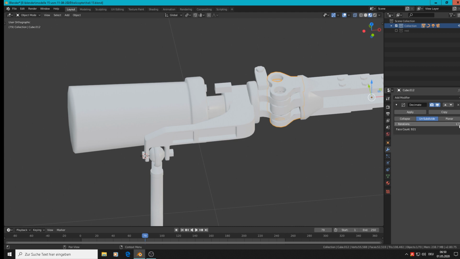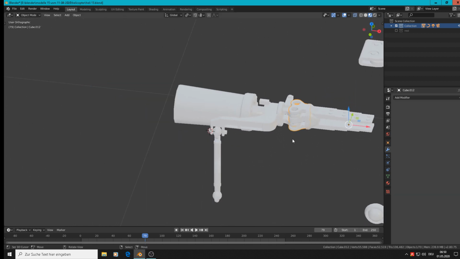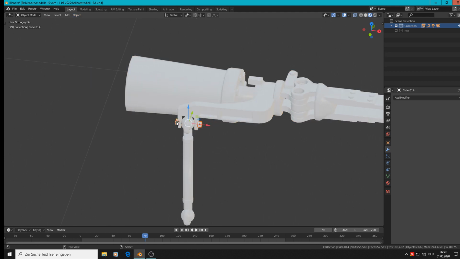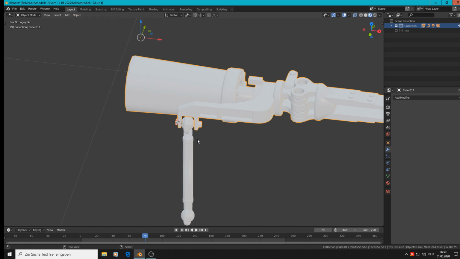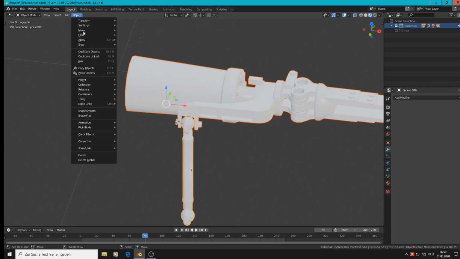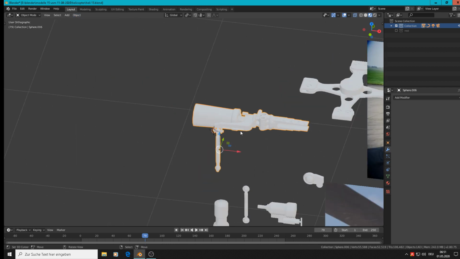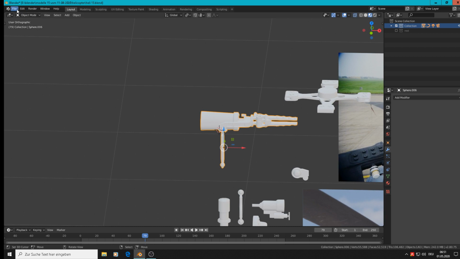Yeah, better is that. Yeah, we apply that. So now all is applied. So normally we can now join that together without problems. Join, and that one too. Sure, you can make that with the thing that we made before, with the set parent. The parent things on other things, but I don't want that.